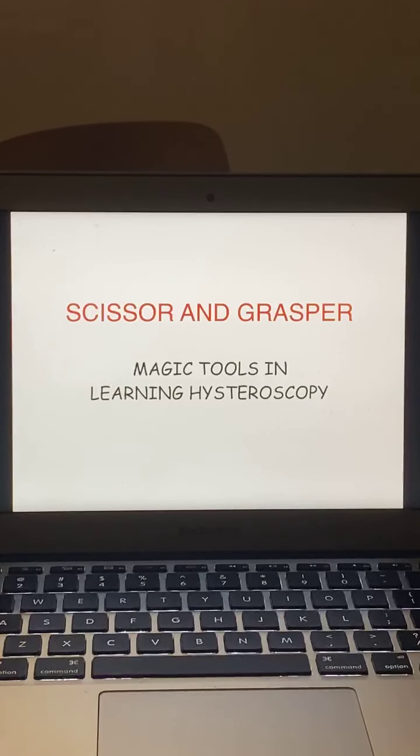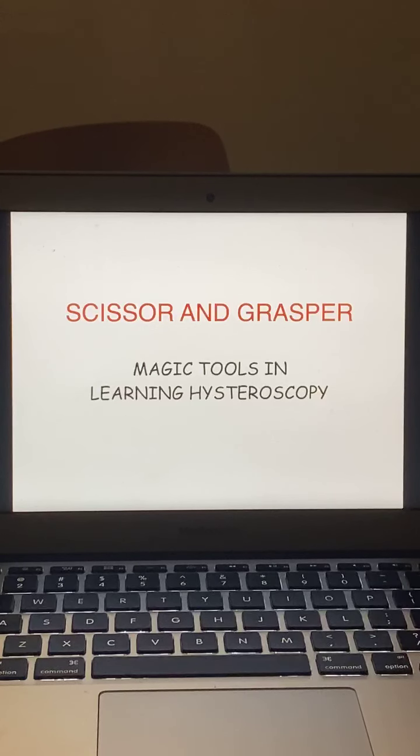Whenever there is a polyp, you do not require a resectoscope in all cases, but scissors and grasper still hold the magic tool in learning hysteroscopy. Today we have all gathered here to learn hysteroscopy. So how do we start hysteroscopy?